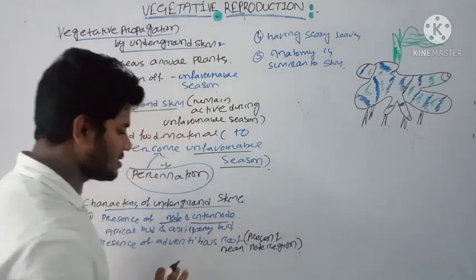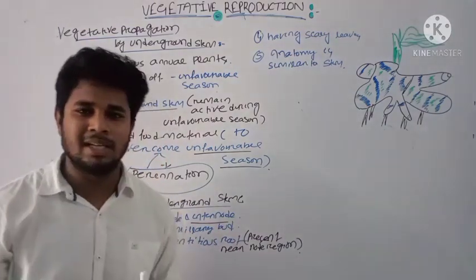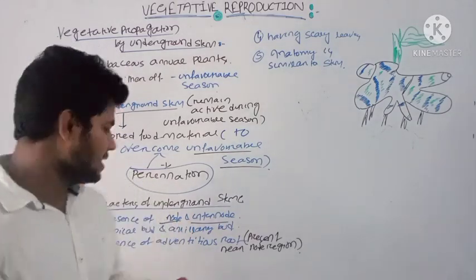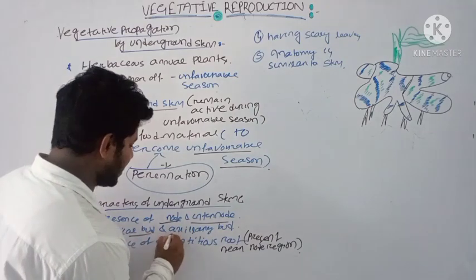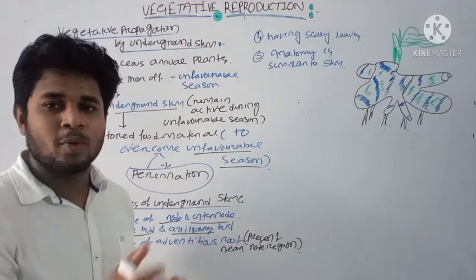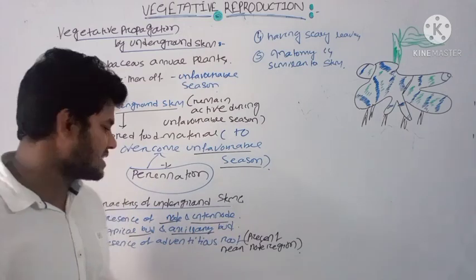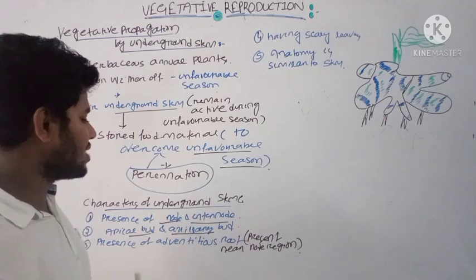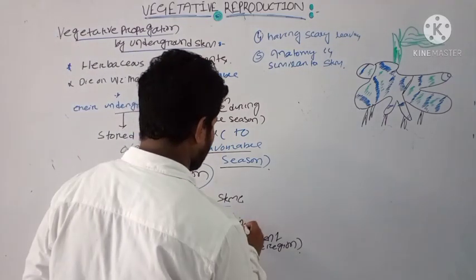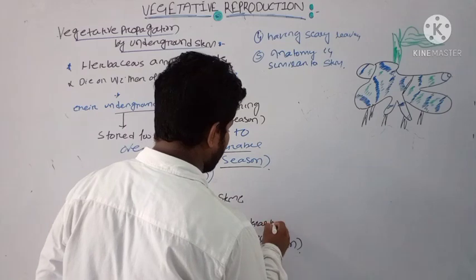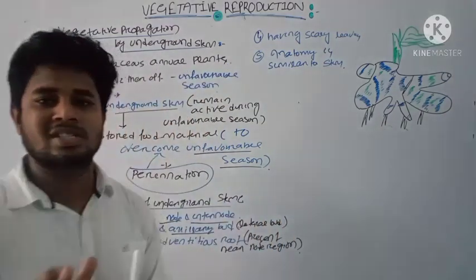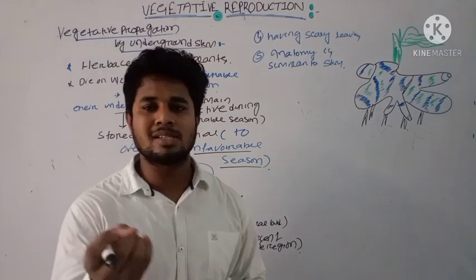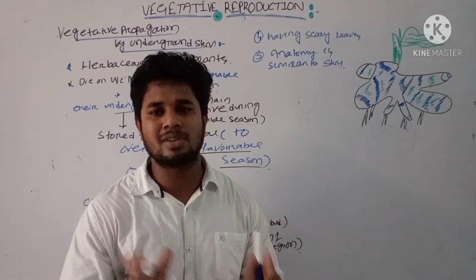Remember all these points are principles of your stem structure, that in a stem you will find a node region and in between nodes the internode is present, and presence of apical bud and axillary bud. In the previous diagram I have shown where the apical bud is present and where the axillary bud is present. The apical bud is usually present at the tip, but the axillary bud, also known as your lateral bud, is present at the junction of your stem and leaf. And presence of adventitious root: the root which originates from non-root tissue is known as adventitious root.